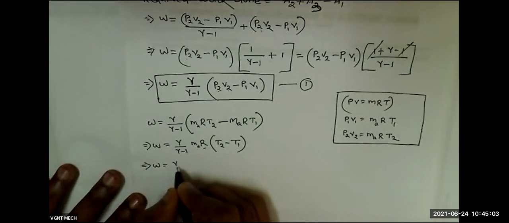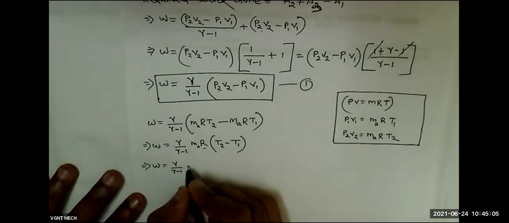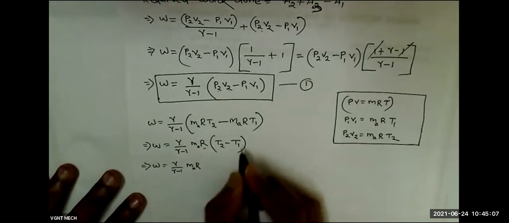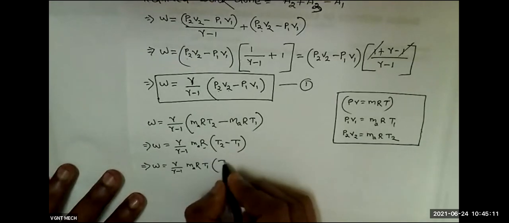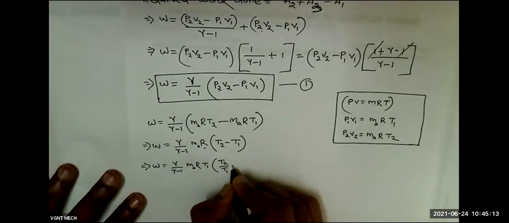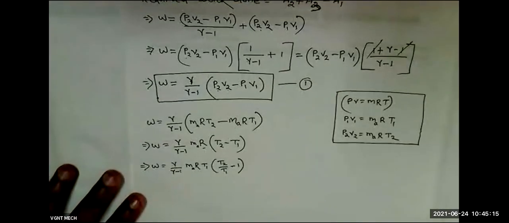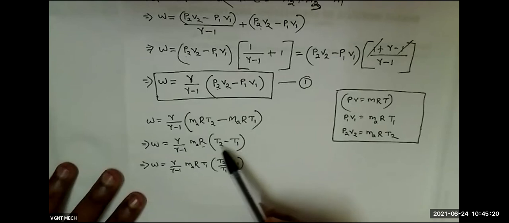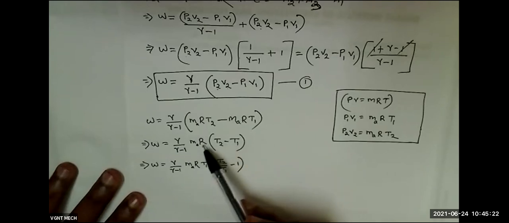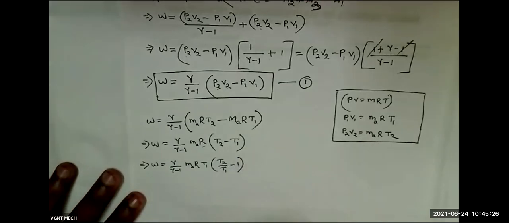Work done equal to gamma divided by gamma minus 1 mass of air. This T1 we will take outside. So if this T1 we will take outside, it becomes T2 by T1 minus 1. Okay, what I have done here, this T1 I have taken common. If T1 goes outside, it becomes T2 by T1 minus 1.